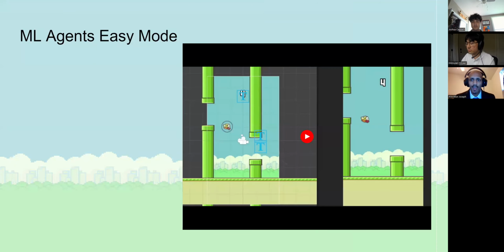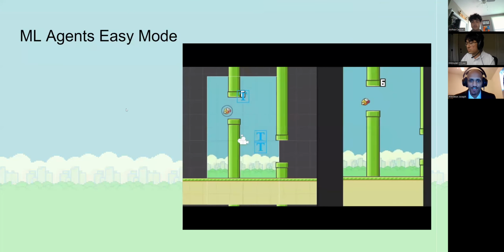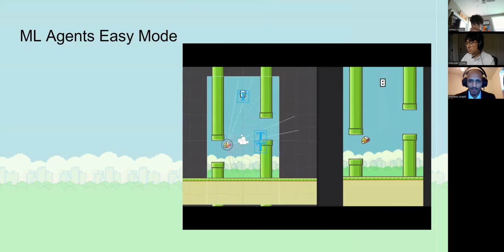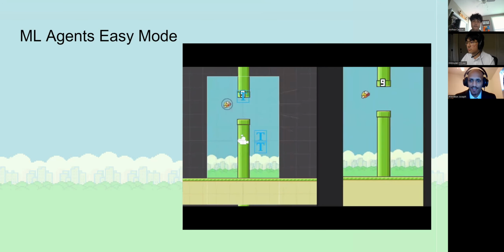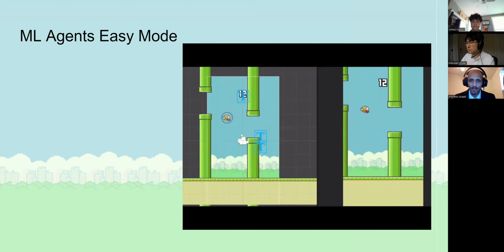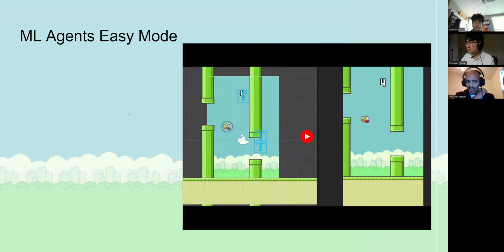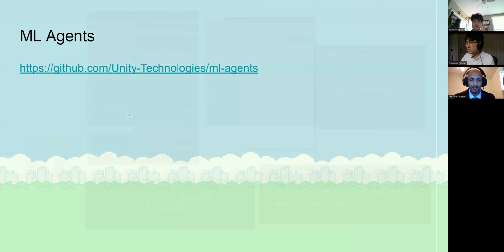All right. So one of the ML agent features that we've already gotten to work pretty well is the easy mode. You can see a video of it here in action. On the left, you can see the raycast system, which tells the player what's in front of it. And then on the right, you can see what the actual player sees. The agent also receives information such as the position of the pipe closest to the front of it, as well as its Y velocity.